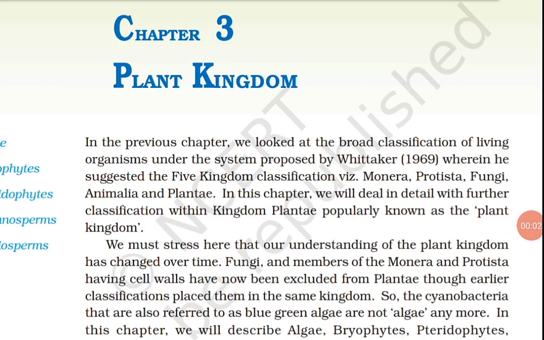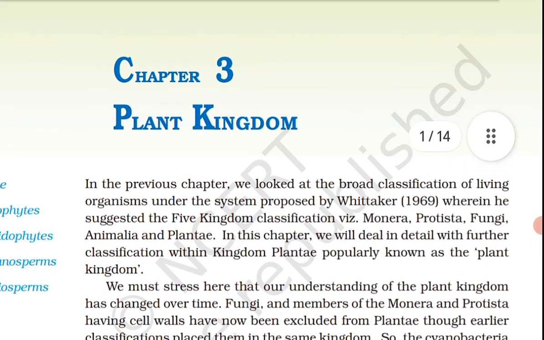Today we are starting chapter 3, Plant Kingdom. In the previous chapter, we looked at the broad classification of living organisms under the system proposed by Whittaker in 1969, wherein he suggested the five kingdom classification which are Monera, Protista, Fungi, Animalia and Plantae. In this chapter, we will deal in detail with further classification within the kingdom Plantae, popularly known as the plant